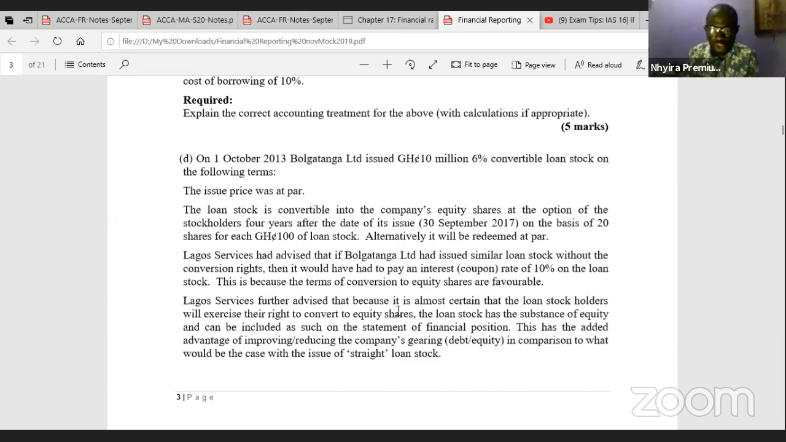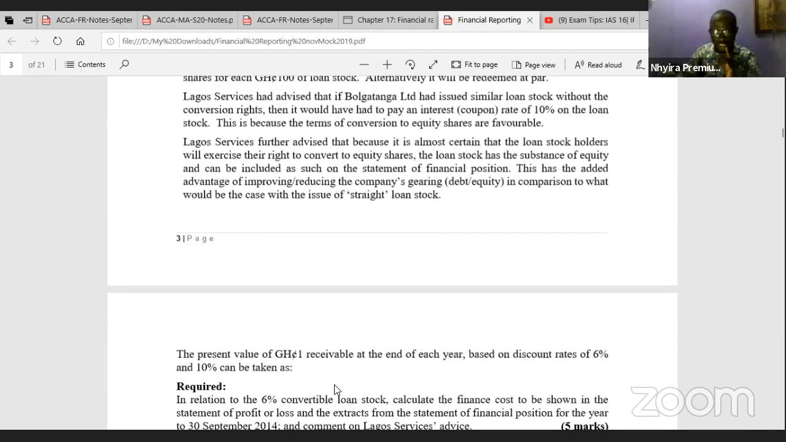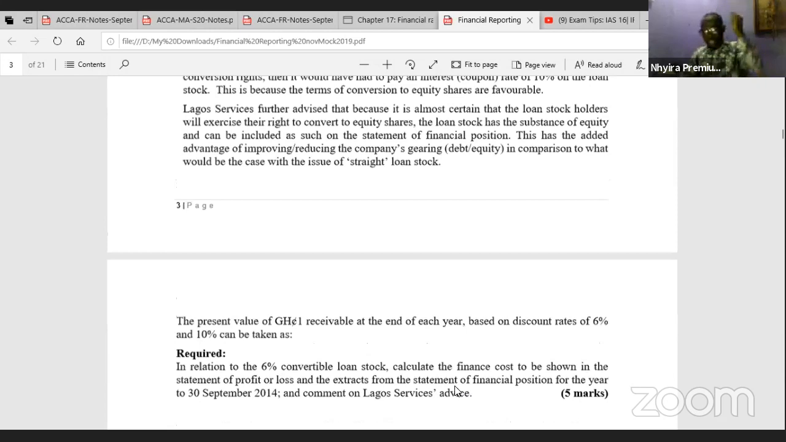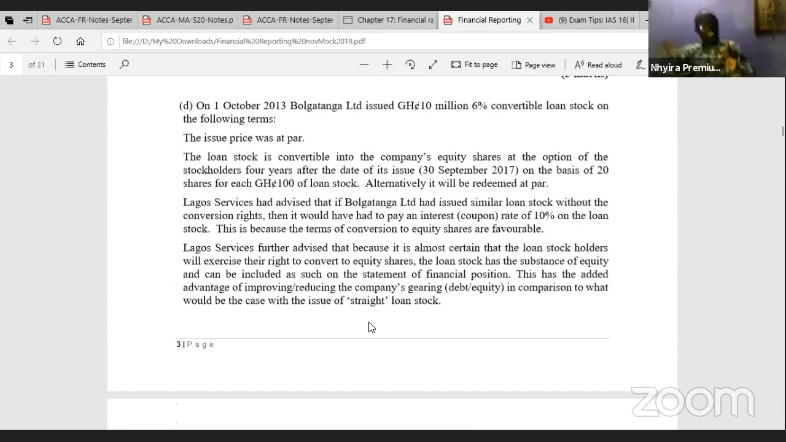So they can redeem it at par or convert it into 20 shares for each 100 Ghana cedi of loan stock. Remember, the third aspect of the question was saying that we should comment on Legal Services' advice. So it's very important for us to understand the advice they have so we can comment on it.